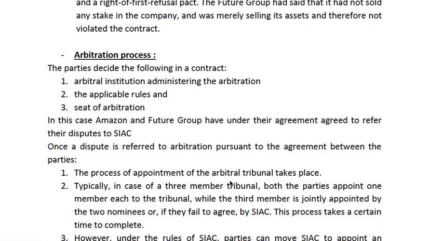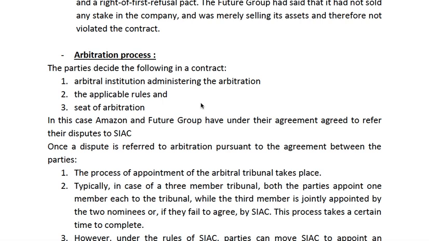So let us see about the arbitration process. It is an agreement in which the parties decide the arbitral institution, also the applicable rules, and the seat of arbitration. All that is decided so that at a later stage, if any issue arises, as in the case of Future and Amazon, then the parties know what set of rules are to be followed.